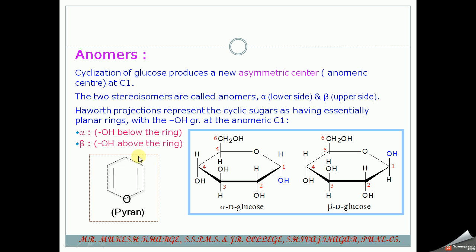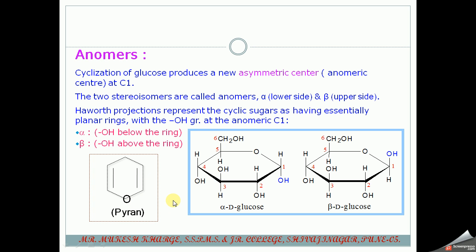This is a 6-membered heterocyclic compound containing 1 oxygen and 5 carbons in the ring, and it is known as pyran. Now when the 5th OH attacks the first carbon of the aldehydic functional group of glucose, we get a cyclic compound of that glucose, and it is similar to this pyran ring.